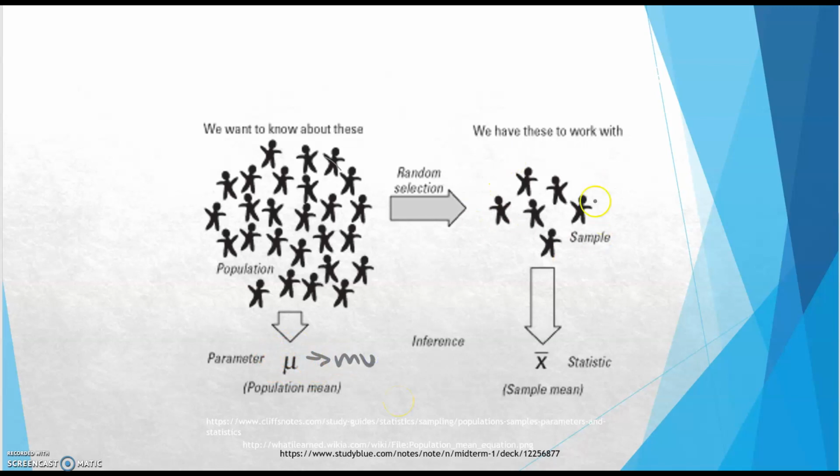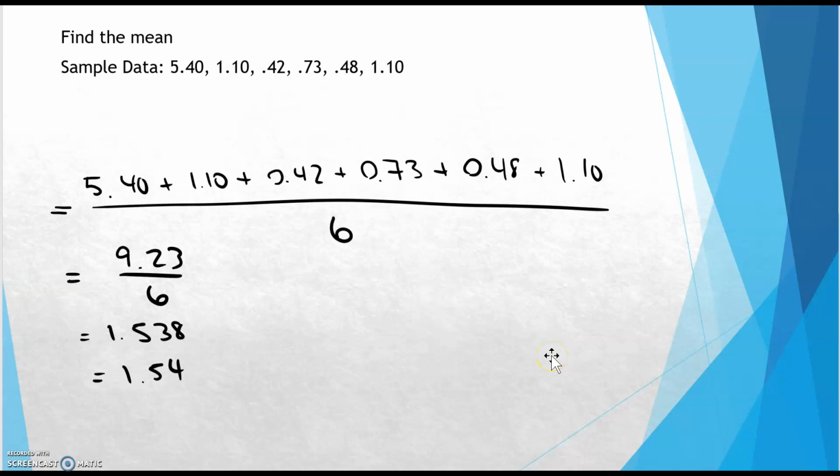If your average or mean comes from a sample, then that's going to be x bar. Okay, now for this one, it says sample data. So since this average right here, the 1.54, came from a sample, this is going to be x bar. If it had come from a population, it would have been the Greek letter mu.